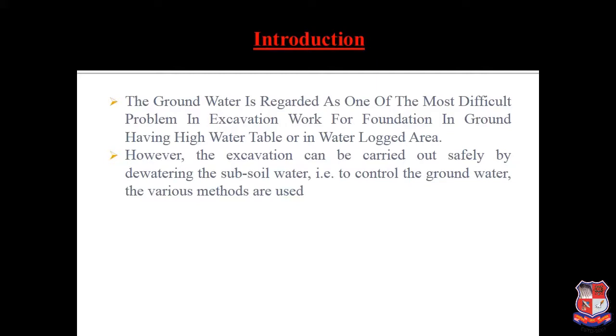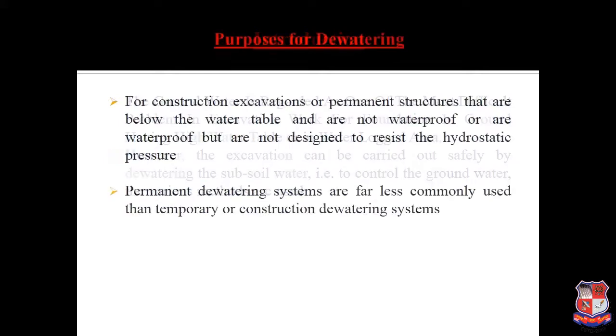Various methods are used, because dewatering generally means taking out the water from a particular place so that the water can be easily removed from that place, helping to dry the structures. Then further, there are different purposes of dewatering at a construction site, but here we'll discuss a few.